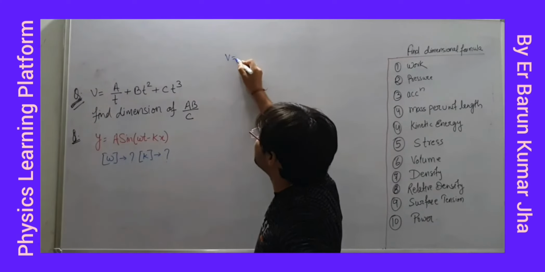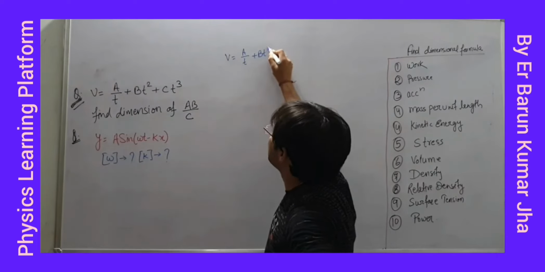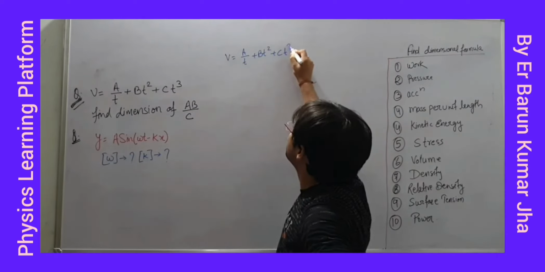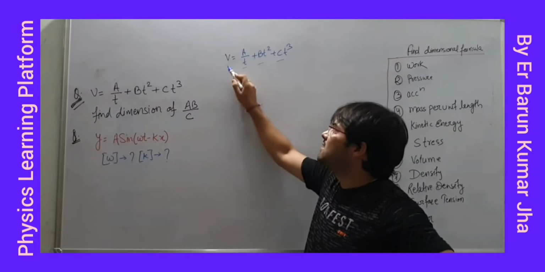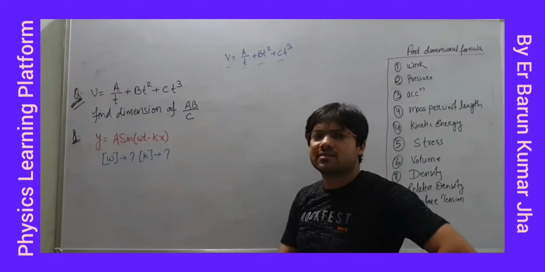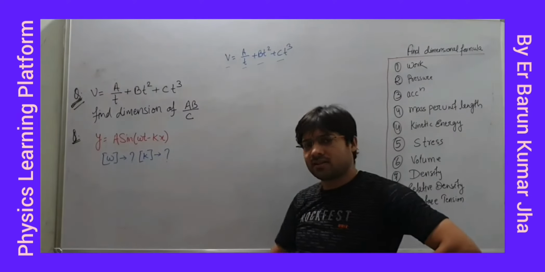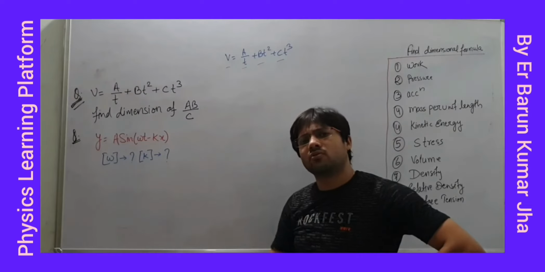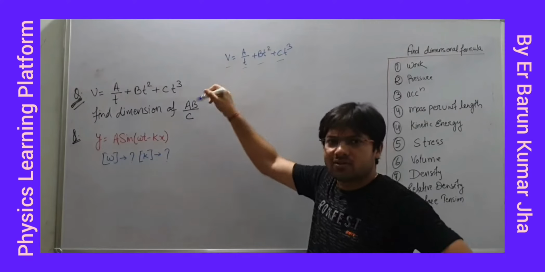V is velocity, A upon T plus BT square plus CT cube. Again I am telling you, I am adding these and we are getting this, which means all four will have the same dimension. Right? Again the same example: force plus force will give you force. If this is velocity, it means velocity plus velocity plus velocity will give you velocity, no?